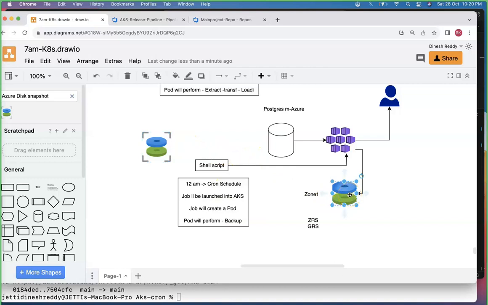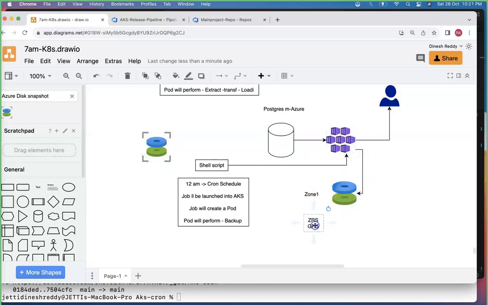In this way, you can maintain your own backup process. If all of a sudden something happens to this zone, what are the snapshots you have with you? Usually you will keep snapshots in another zone only. You can still make use of this snapshot. You can create a disk and attach the disk to the application. That's all, your problem is solved.